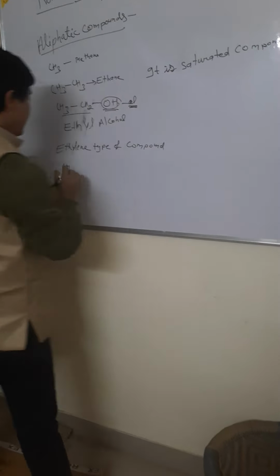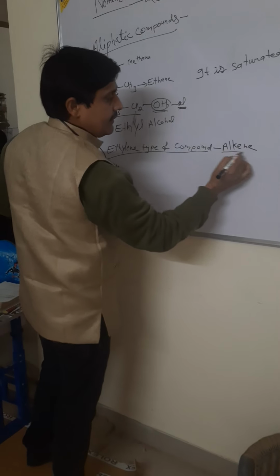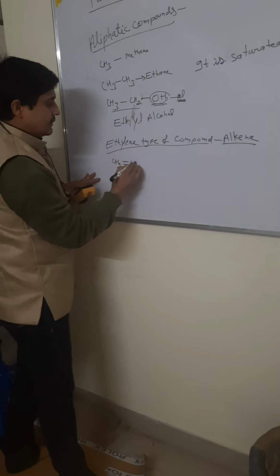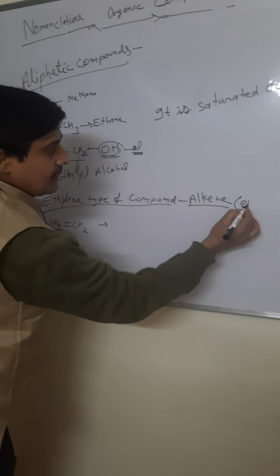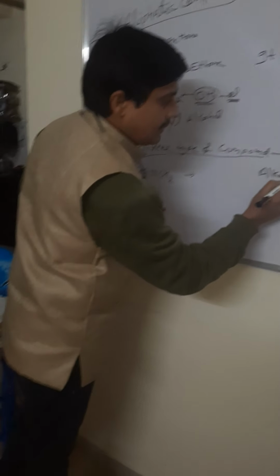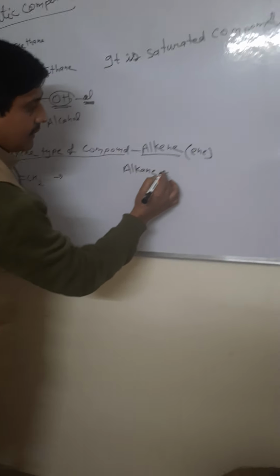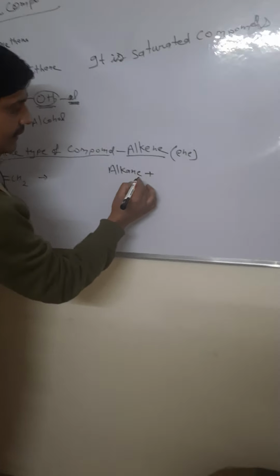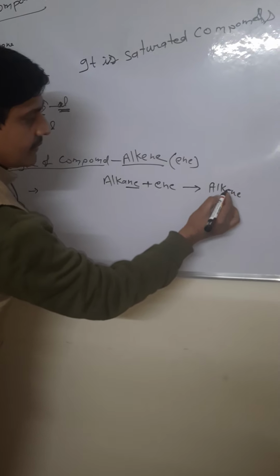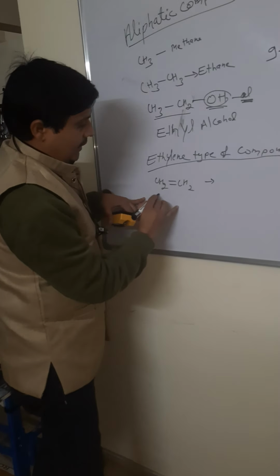And ethylene is an alkene type compound, CH2 double bond CH2. Ethylene is formed by addition of alkane; the ane group is replaced by ene. This is called alkene. This is ethylene.